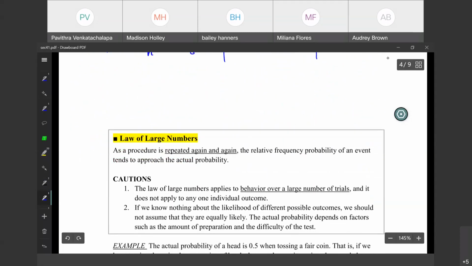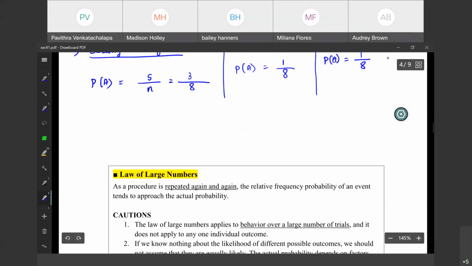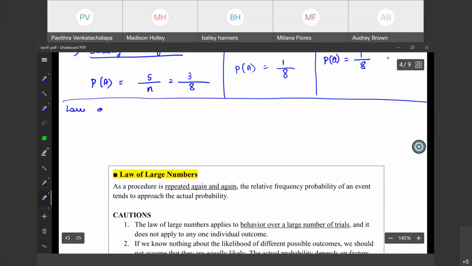Okay. Next concept is the law of large numbers. Now, we know that when we toss a coin once, what is the probability?